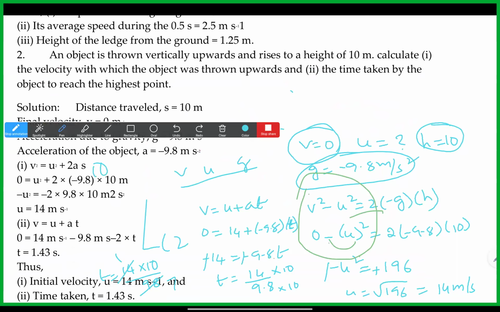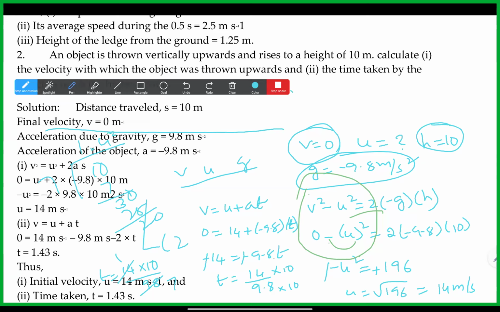10 by 7, if we divide 10 with 7: 7 ones are 7, point, 7 fours are 28, 7 twos are 14. The third decimal will come more than 5, so we rounded it to the second decimal, which will come 1.4.